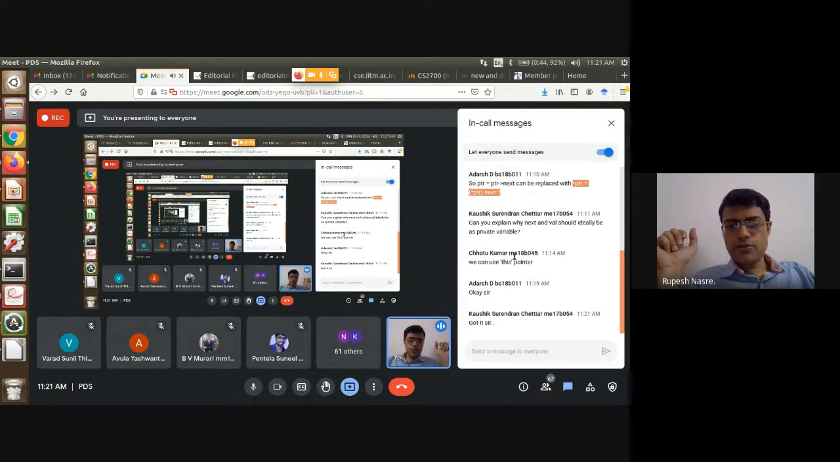Chotu is saying we can use this pointer. Yes, you can use this pointer. What is a this pointer? This pointer is a pointer which is pointing to the current node or current, let's say, object. Right? So these are all called instances or variables that are called as objects.